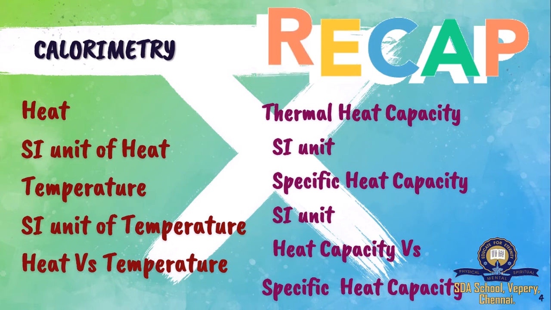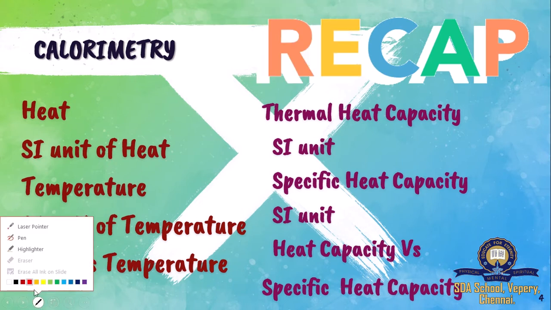So what is meant by heat capacity or specific heat capacity? What is the definition? The specific heat capacity of a substance is the amount of energy required to raise the temperature of unit mass of a substance through 1 degree Celsius. So you have a unit mass, say for example 1 kg of mass, and its initial temperature is 20 degrees Celsius. You have to raise that 20 degrees Celsius to 21 degrees Celsius. So in order to increase this 1 degree Celsius, it cannot happen by magic.